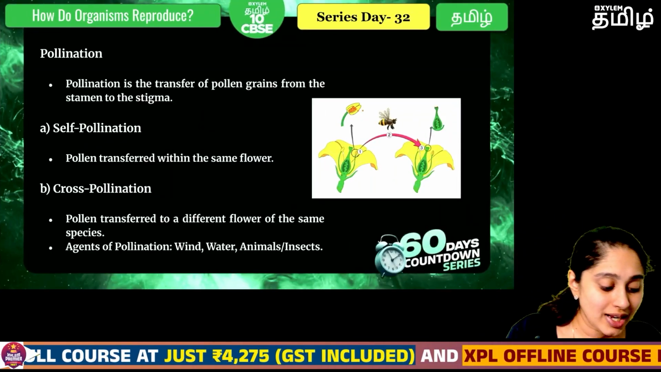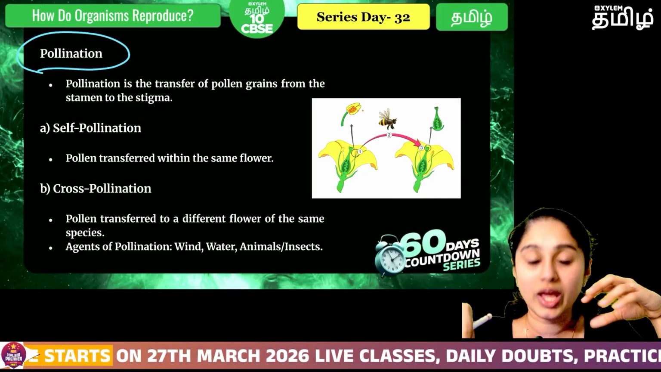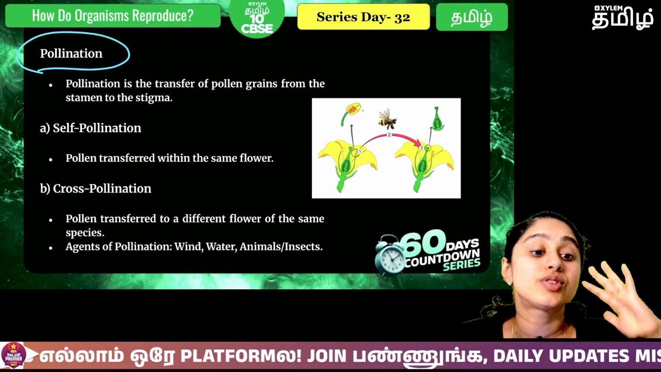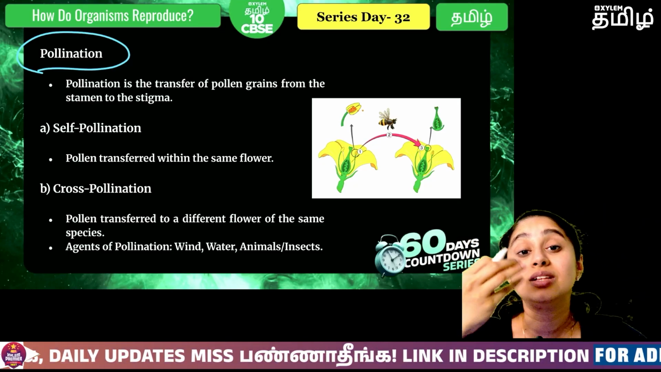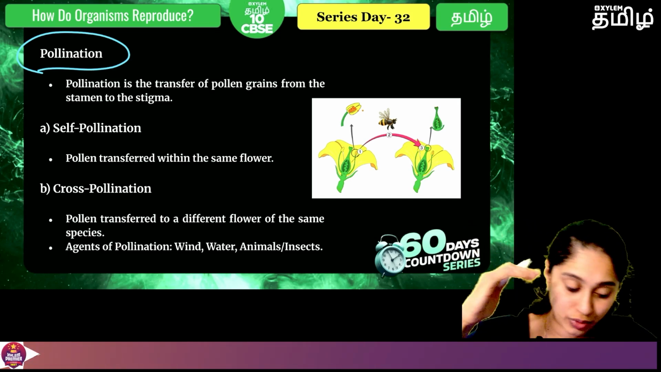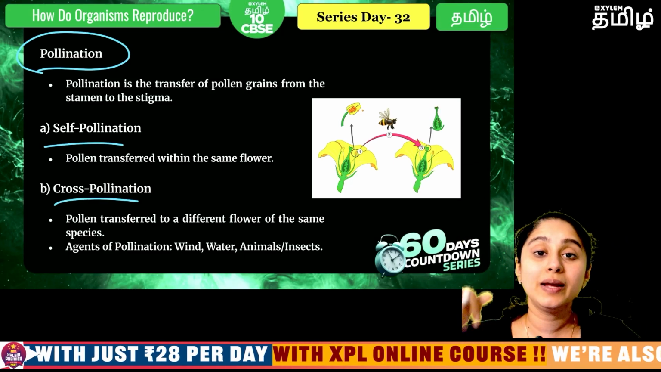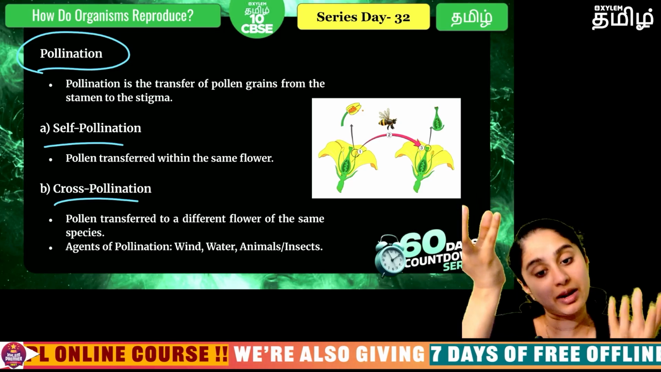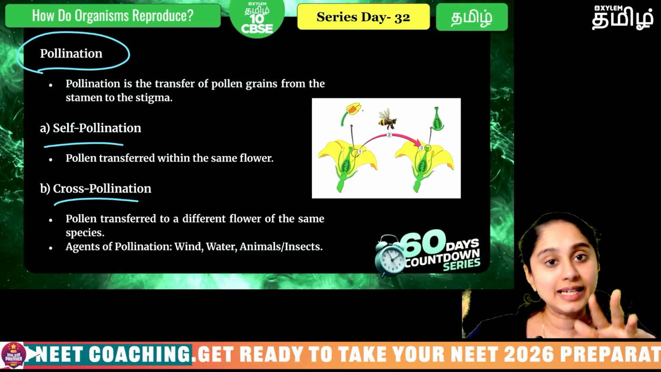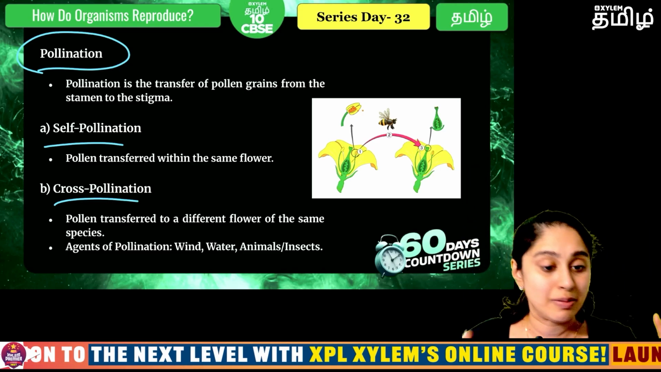Now pollination: there is a stamen, there is a stigma, there is a pistil. The pollen grain has to come all the way and sit on the stigma. This transfer is called pollination. Either within the same flower, the same stamen and pistil can get pollinated, which is self-pollination, or it can be different. When I say different, it can be the same plant having a female flower and a male flower, or it can be 2 separate plants. Like I said, in papaya, one is a complete male papaya, the other one is a female papaya. So like that, 2 different plants also can be there.